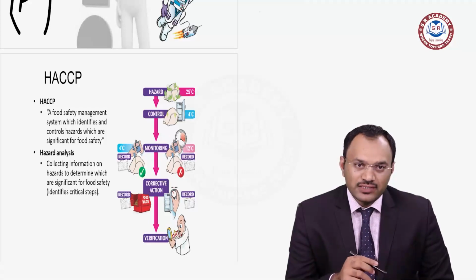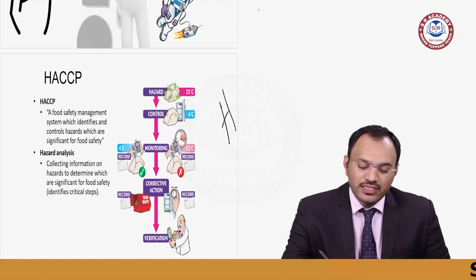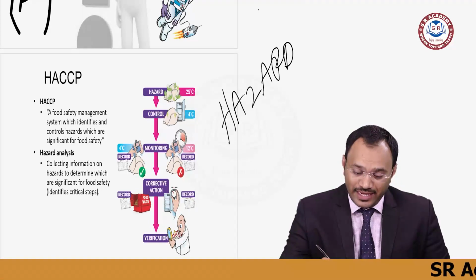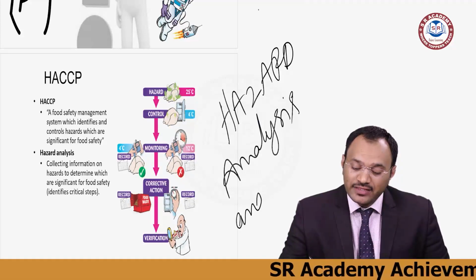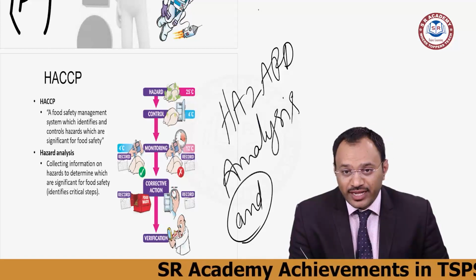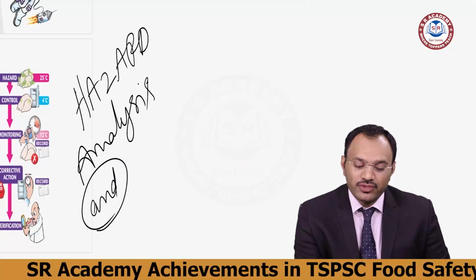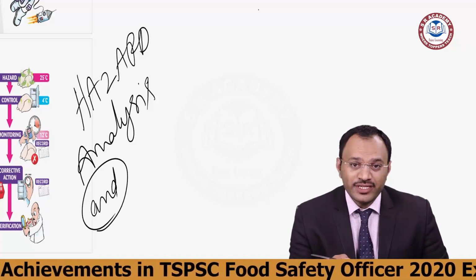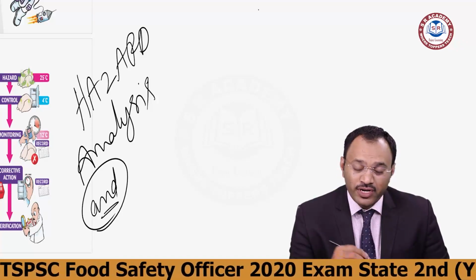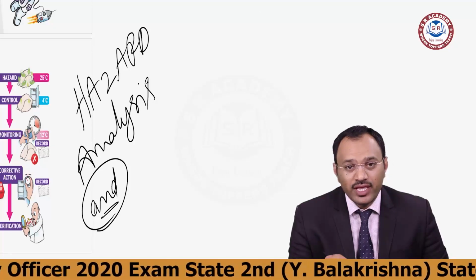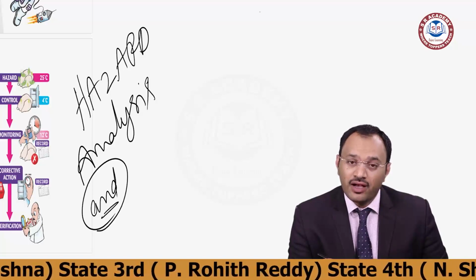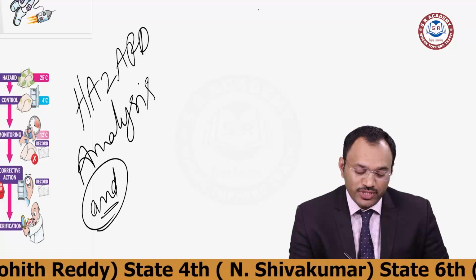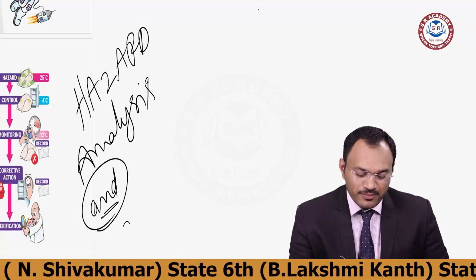HACCP means hazard analysis and critical control point. I will be writing here: hazard analysis. And this is very important. If you don't write it out and just mention HACCP, it doesn't help you. You may get a question like, what is the HACCP abbreviation? Hazard analysis and critical control point. So you should be able to understand this, and it is very important.